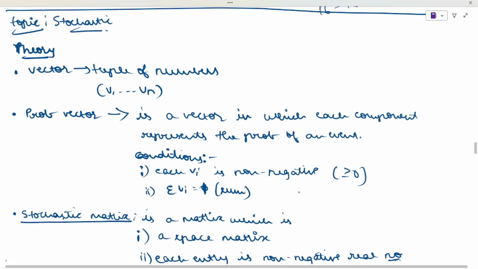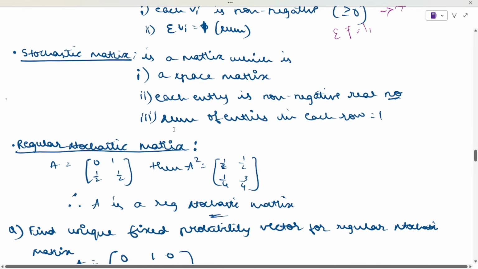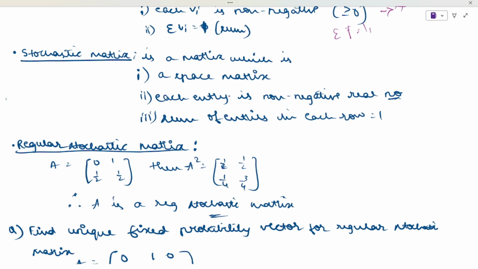If you take each vi, that is the vector numbers, it is greater than or equal to 0, that means it cannot be negative. And the sum is always equal to 1. This already you know. Next, if you want the stochastic matrix, it is a square matrix in which each entry is non-negative.